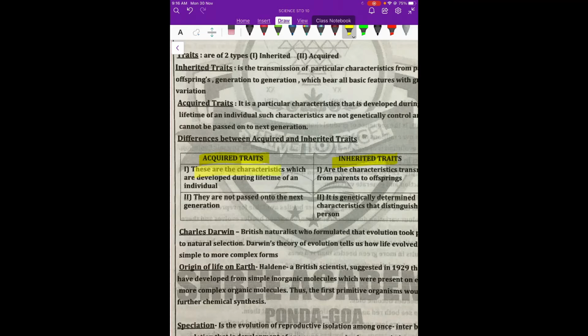Acquired traits are the characteristics which are developed during the lifetime of an individual. For example, somebody has an injury, a burn, an accident, and then some dogs, cats and human beings can also learn new things, like playing a piano or learning a few tricks. Now these are acquired. It is not necessary that if one dog is able to do some tricks, all the dogs in the world will be doing it. So it has nothing to do with genes. It is just an acquired trait, and once the dog dies, it is limited. The puppy of the dog will never get that trait because it is acquired. It has nothing to do with genes.